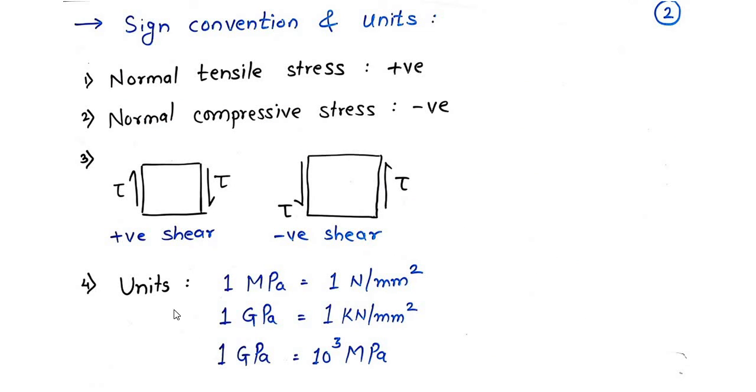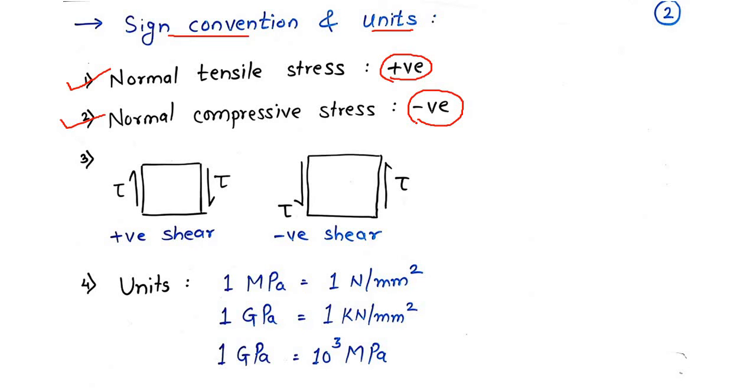Now let us discuss the sign convention for stress and the units of stress. Normal tensile stress is considered positive. Second, normal compressive stress is considered negative. Now what about shear?